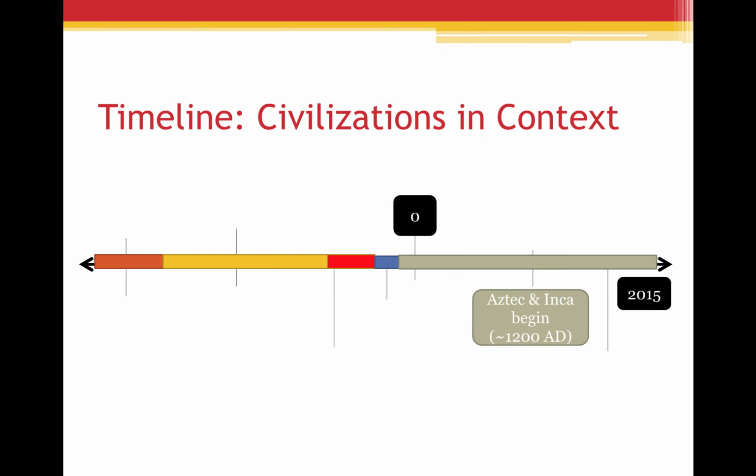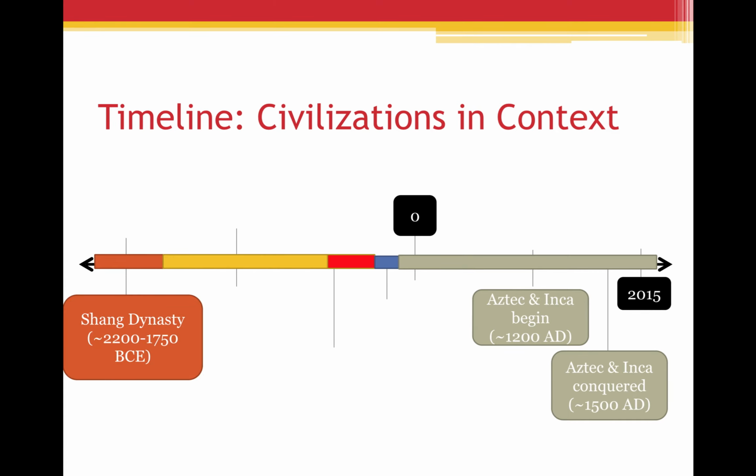So here we are, 2015 CE, of course. You can see here that the Aztec and Inca begin around 1200 AD, around 1200 CE, same thing. So about 1200 years after the year 0. The Aztecs and Inca were conquered very shortly thereafter, around 1500 AD. You can see just how far back in time we are starting our discussion of China, where the Shang Dynasty began approximately 22 BCE. So we're talking about a 4,000 year time difference here.